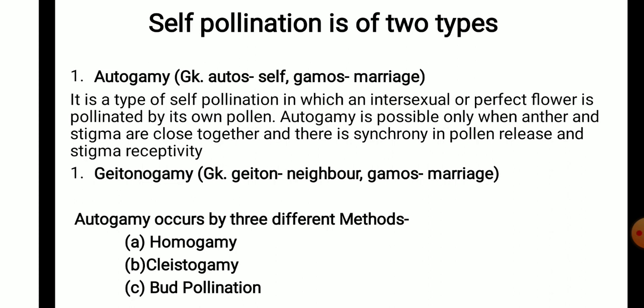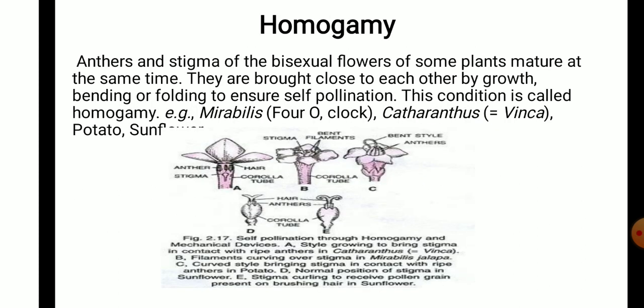Now, autogamy occurs by three different methods. One is homogamy, second cleistogamy, and third bud pollination. Homogamy means the given male and female parts mature at the same time. Means anthers and stigma of bisexual flowers get mature at the same time, then only self-pollination is possible. Because if they mature at different times, then self-pollination can never be possible. Now this is commonly found in mirabilis plant, potato, sunflower, etc.